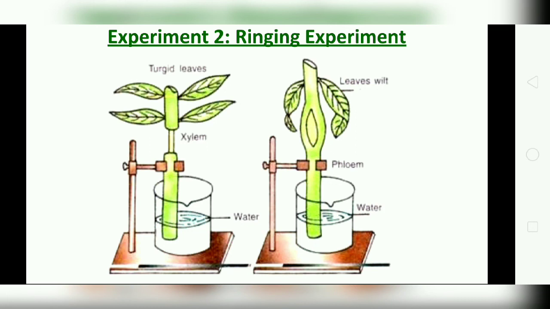Both plants are kept separately in similar levels of water in beakers arranged on a stand. After some time it may be observed that the twig from which the bark is removed remains fresh, while the twig from which the wood elements are removed shows wilting.